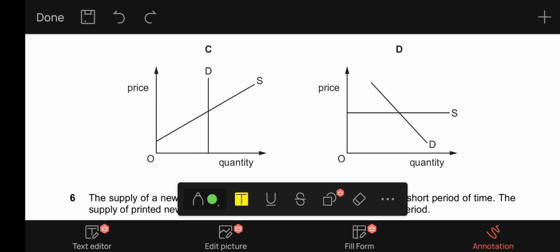And finally, if we decrease the demand by 10% in D, the price stays the same, but the equilibrium quantity falls from Q to Q1.